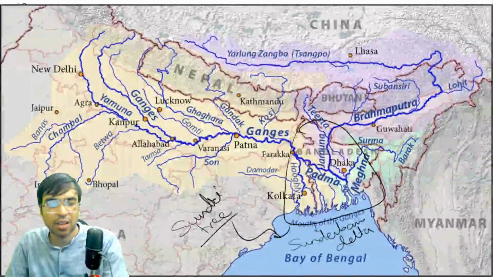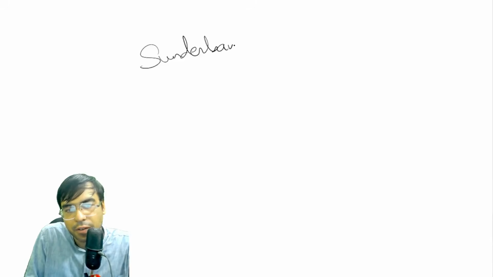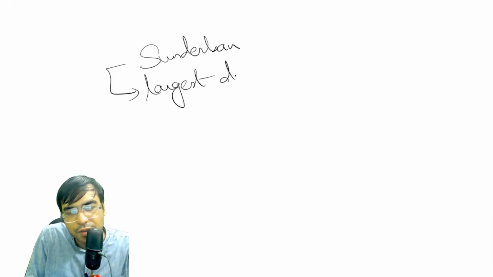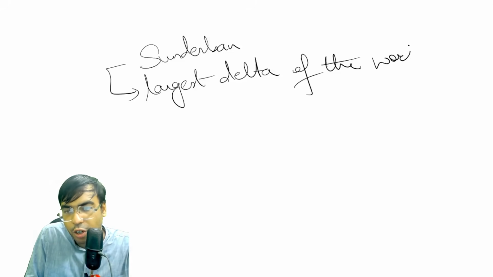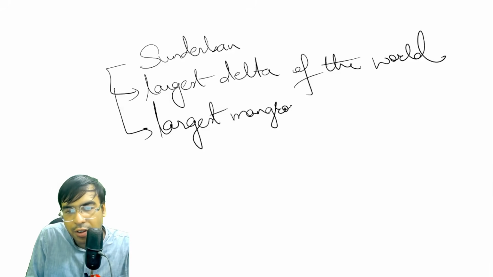Okay, where should I write? Let me write it here. Sundarban is the largest delta of the world, and the largest mangrove forest of the world.